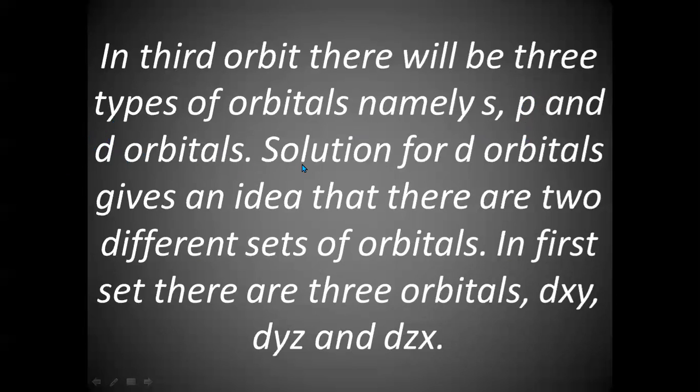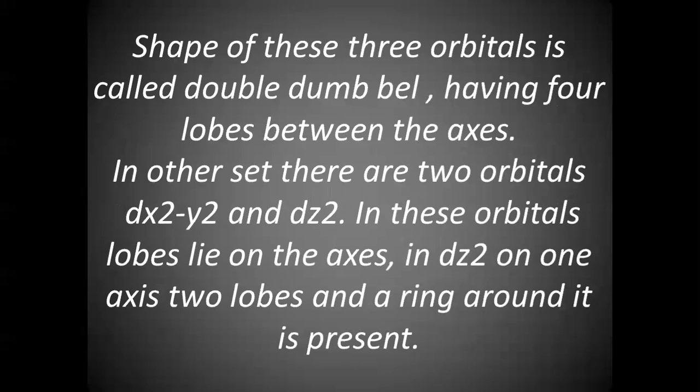Actually, the shapes are nothing but we are getting from the solution for psi, or the wave equation, and then drawing the radial probability curves. And these are the 5 d orbitals, means d orbitals are of two types.